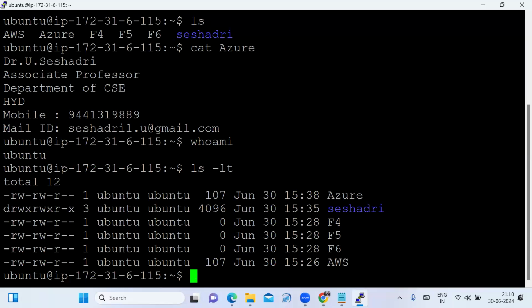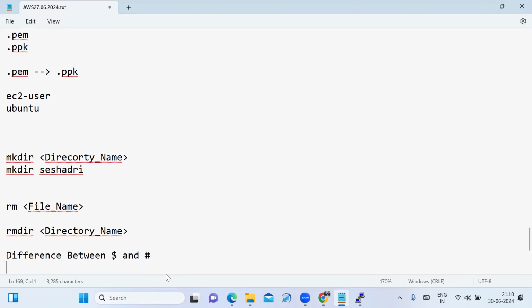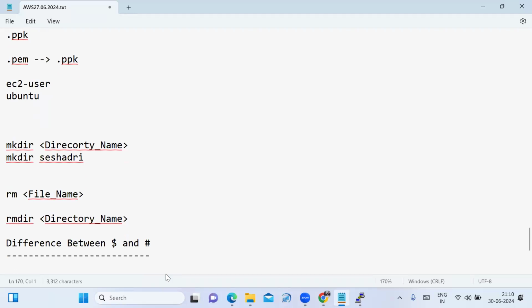Fine. Now, I'm showing what the difference is between the dollar symbol and the hash symbol. The difference between the dollar sign and the hash symbol is, see friends, this dollar sign represents the normal user.